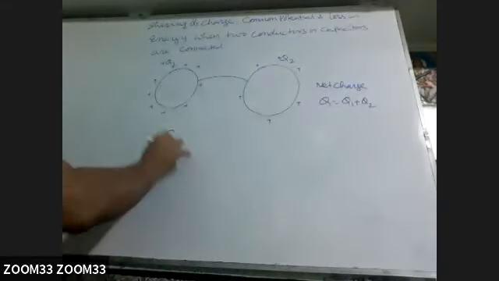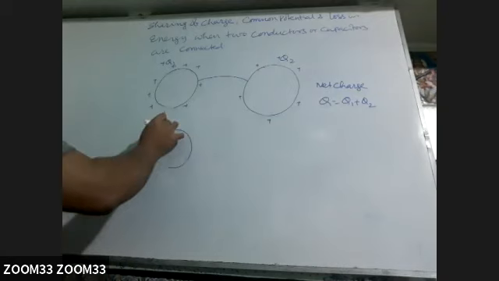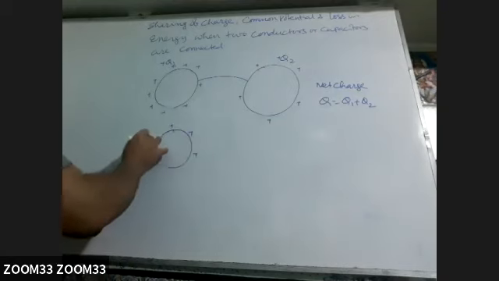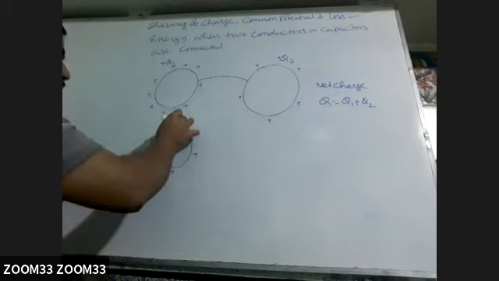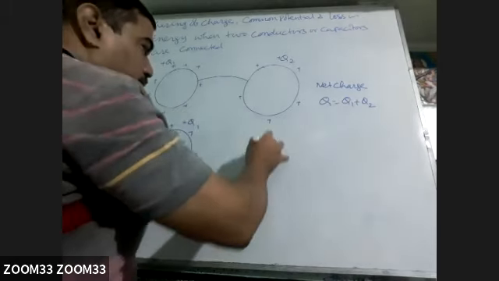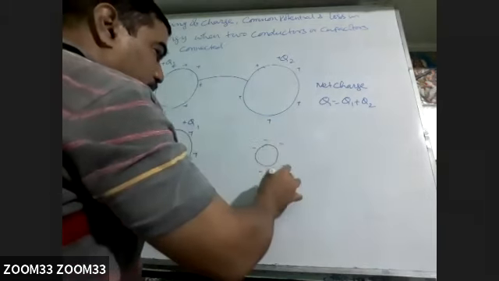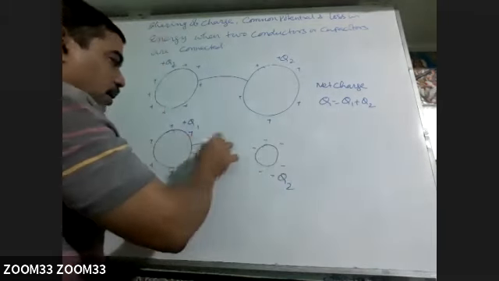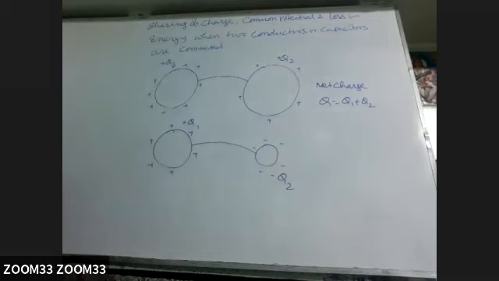Now come to the other situation. This is plus Q1, another conductor is having minus Q2 charge. Now they are connected. What will happen?